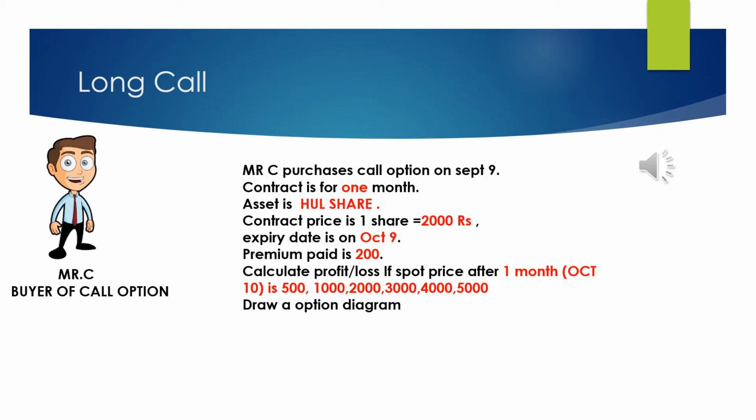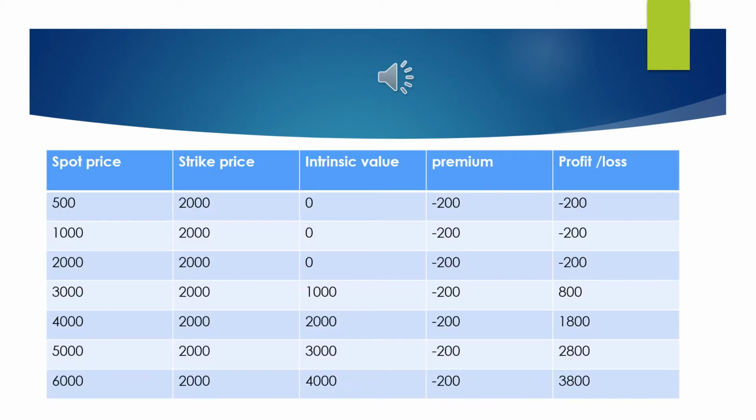We have to calculate profit and loss if the spot price are 1000, 2000, 3000, 4000, 5000 on the date of maturity. So let us check how can we calculate long call. Now this is the table where I have shown spot price, strike price, intrinsic value, premium and profit and loss. So under first condition, if the spot price is 500.